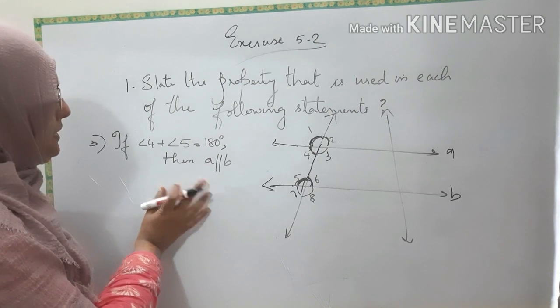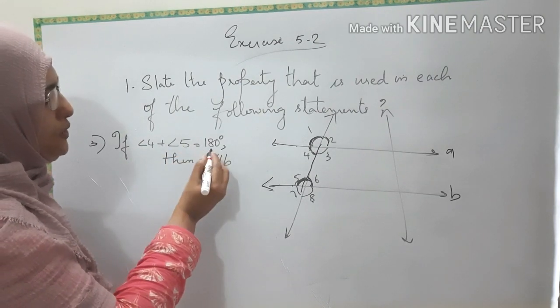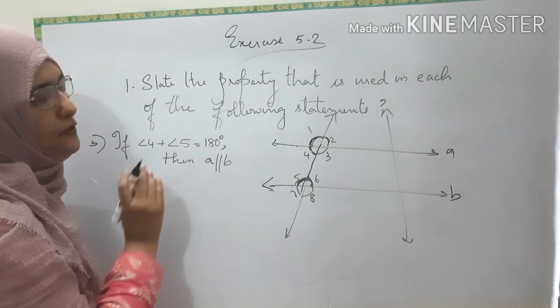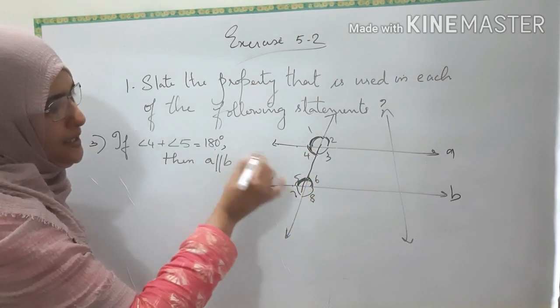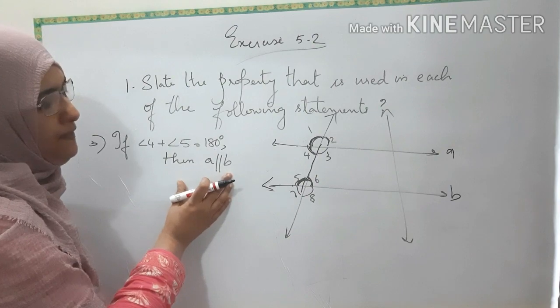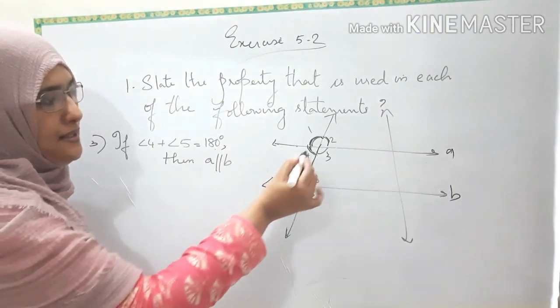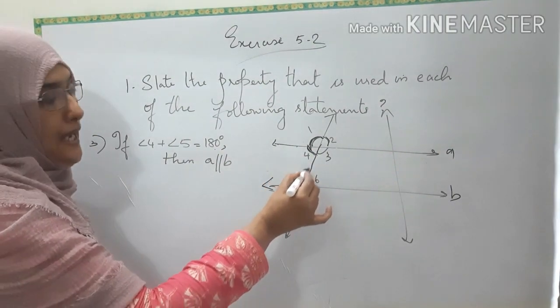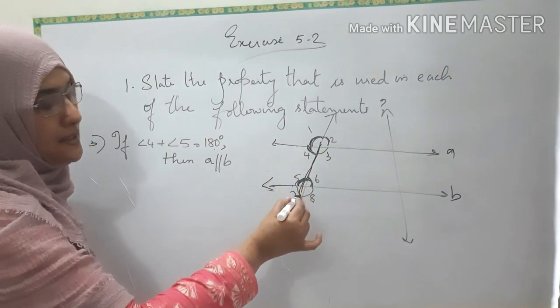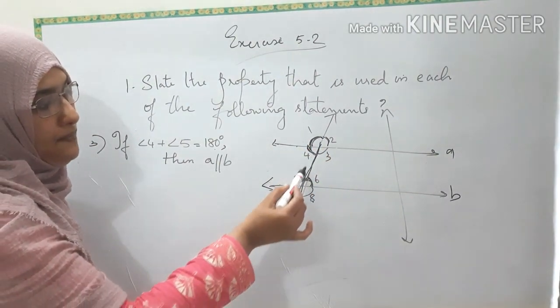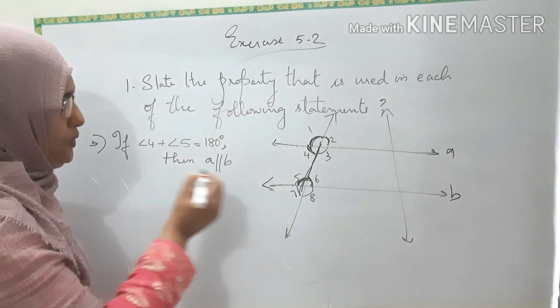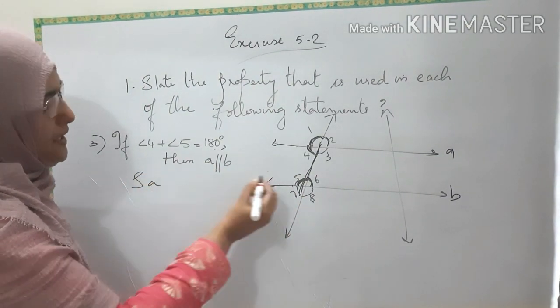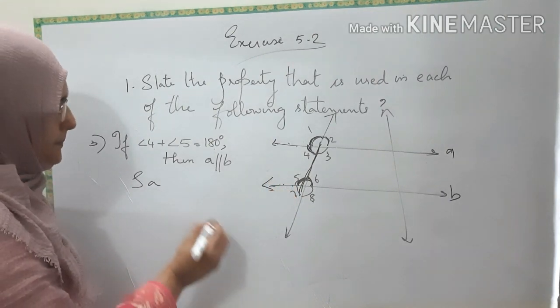Then the last statement, angle 4 plus angle 5 is equal to 180 degrees, then A is parallel to B. What we studied, that is angle 4 and angle 5, they are on the same side of the transversal. We studied that the angles on the same side of the transversal will be supplementary. So, that's why A will be parallel to B.